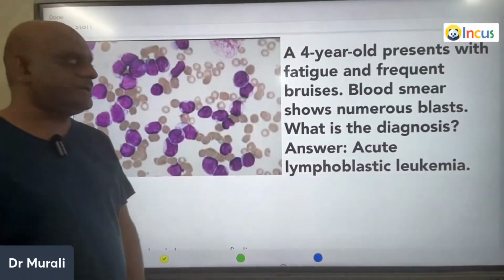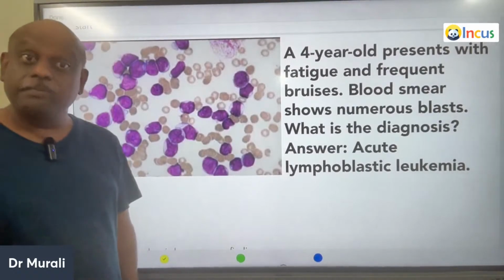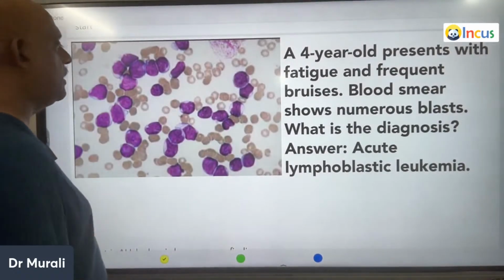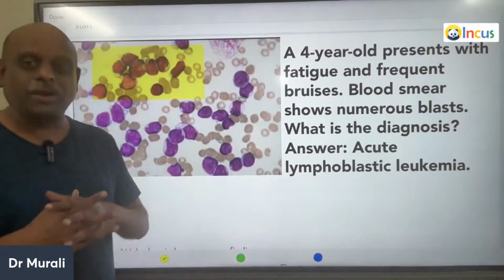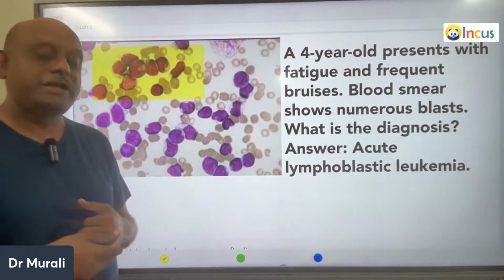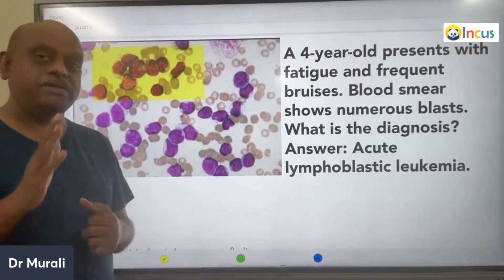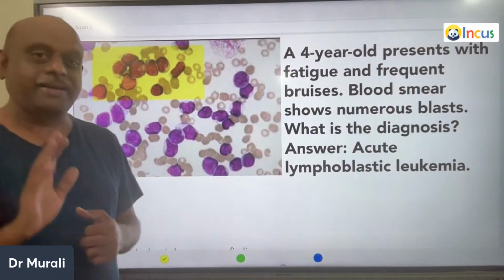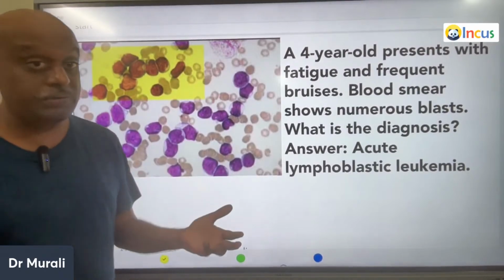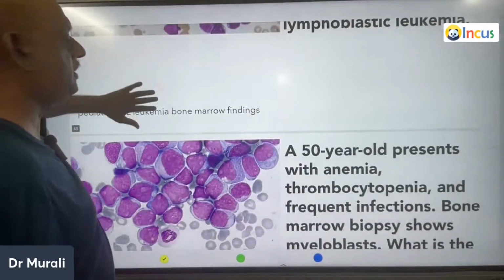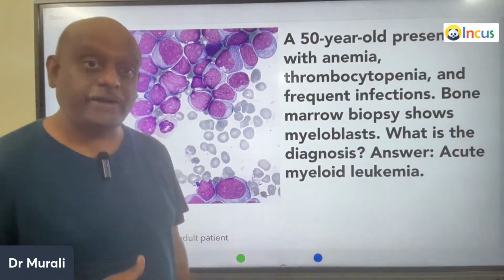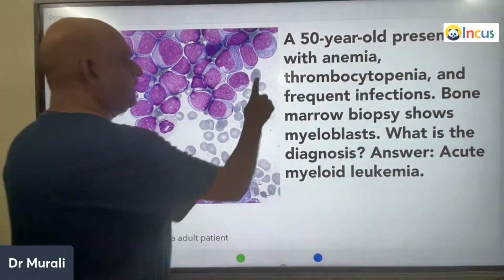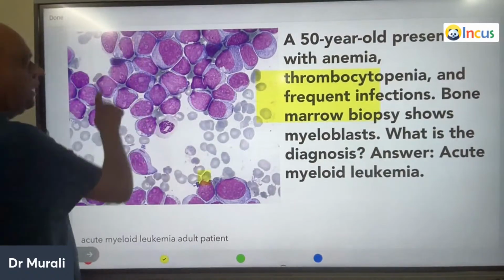A 4-year-old presents with frequent bruises and there are numerous blast cells. So you should know how to identify them in the peripheral smear. ALL, AML, CLL, CML, everything you should know. Right, doctor? Now, a 50-year-old with anemia, thrombocytopenia, frequent infections, bone marrow is showing these cells.